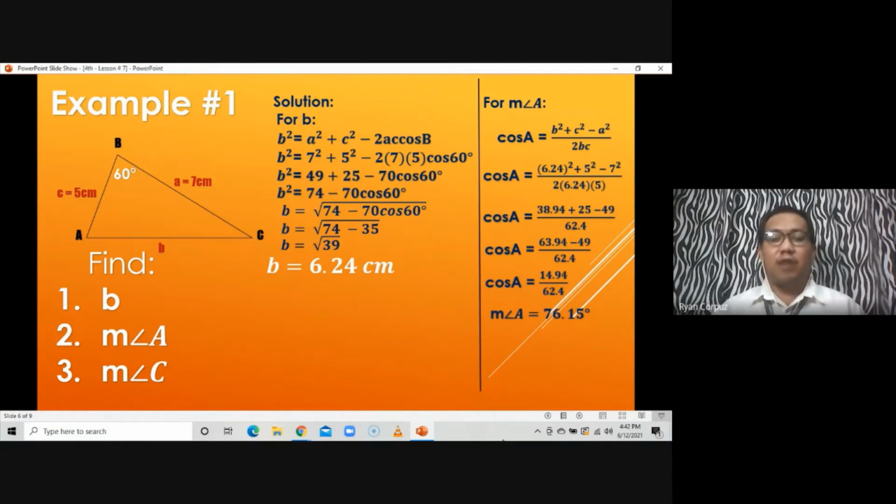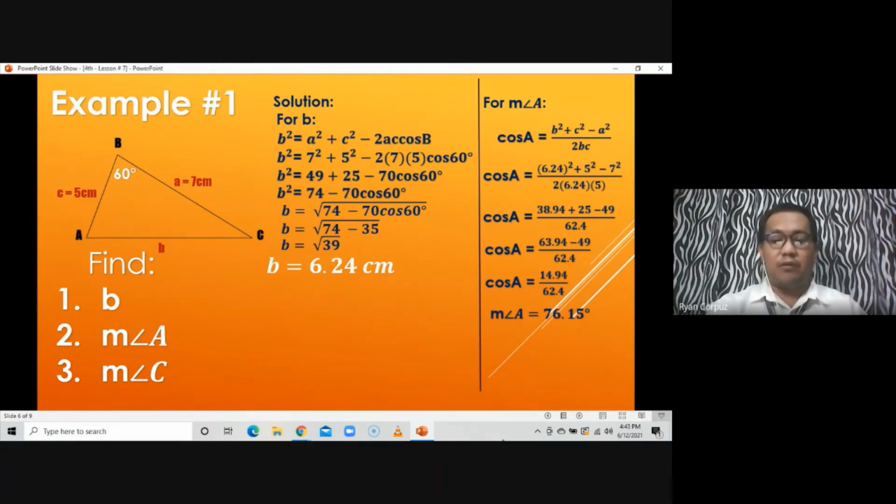As we said, our answer when we are pertaining to the angle is in terms of degrees or to the nearest degree. Since it is only 0.15, that means we are going to round down. So still, we come up with the measure of angle A. If we round that to the nearest degree, the measure of angle A is equal to 76 degrees. So this angle A measures 76 degrees.